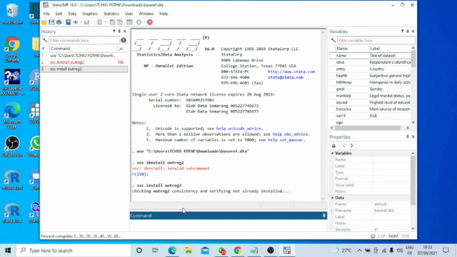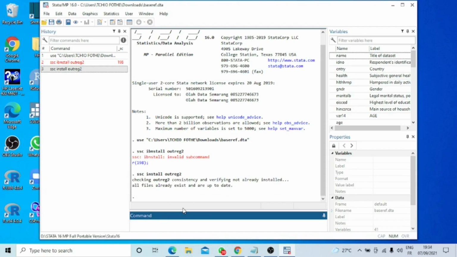All the files related to the outreg2 package are already installed on my computer and up to date, so that's the first step.